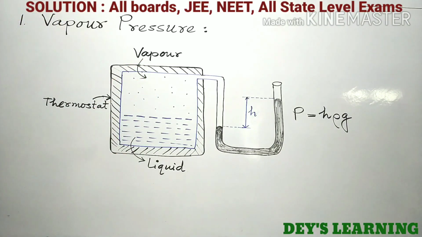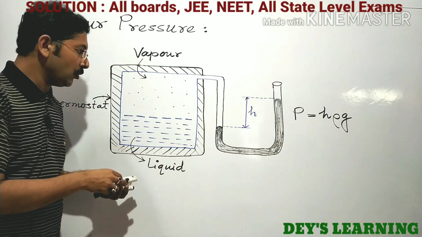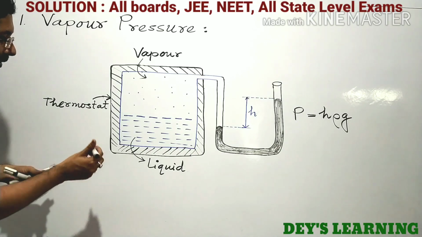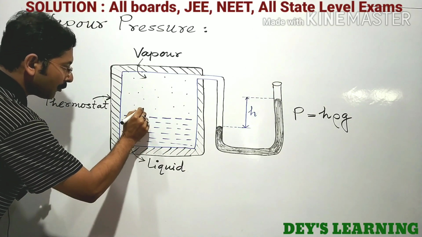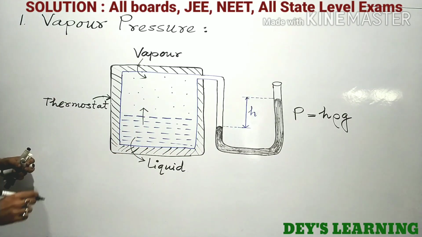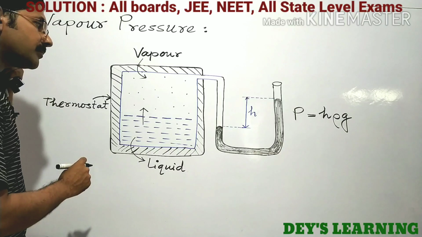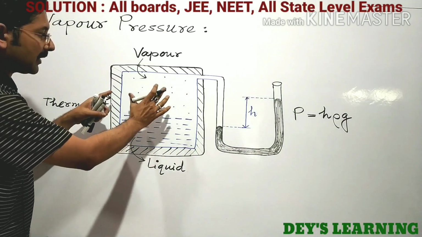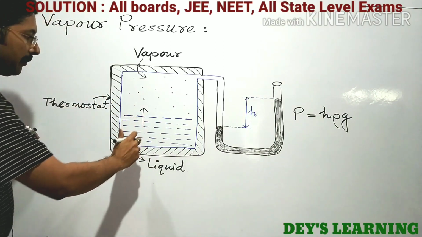Now, if the liquid is kept inside the container, what will happen? Some liquid will be evaporated. So evaporation will occur, and if we keep this vapor inside the container, what will happen?